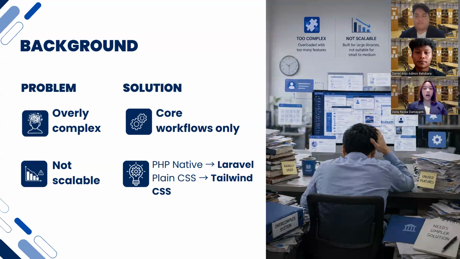Right, on this slide, I will explain the background of the digital library system development. Based on our analysis, the current library system is still overly complex, making it difficult for users to access and manage information effectively. The system is also not yet scalable, so it cannot adequately accommodate the growth of data and users in the future. To address this issue, we propose developing a system that focuses on core workflow, making the process simpler, more efficient, and easier to understand.